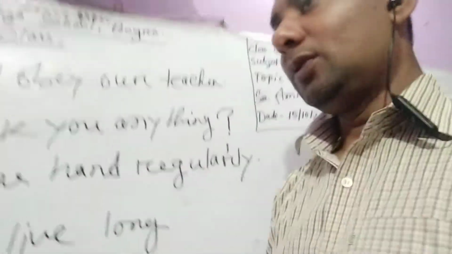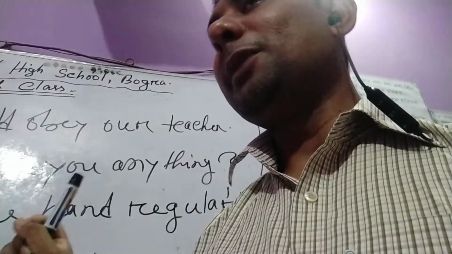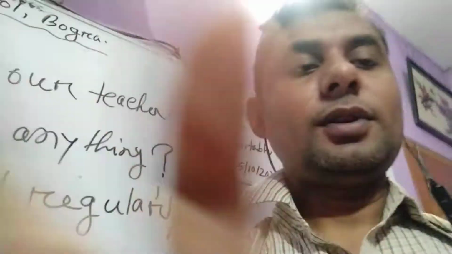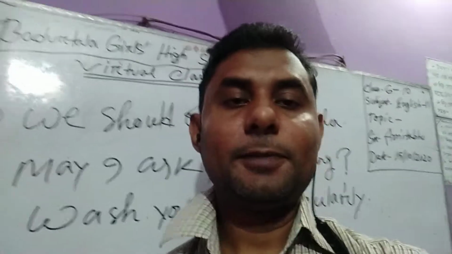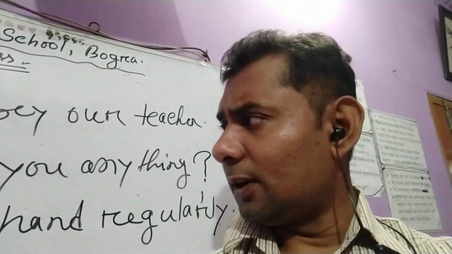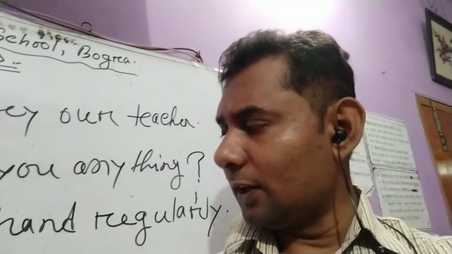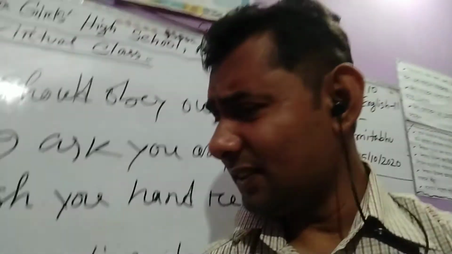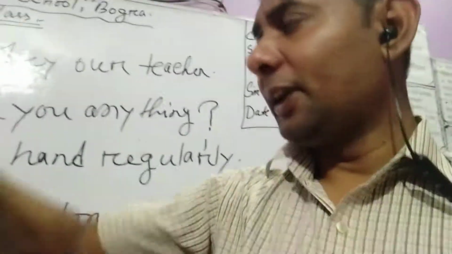So we have got the 5 kinds of sentences according to meaning. Now we will discuss how we can find out or identify any sentence. We will repeat it again.